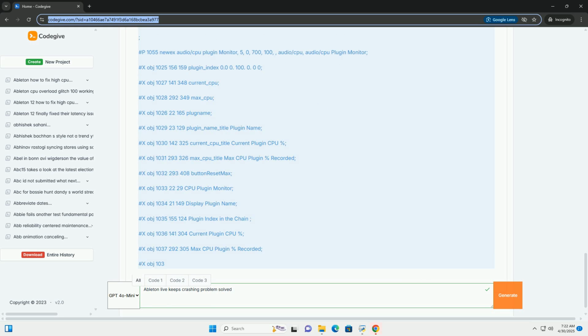7. Conclusion. Ableton Live crashes can be caused by a multitude of factors. By following a systematic troubleshooting approach, keeping your system updated, managing resources effectively, and leveraging tools like Max for Live, you can significantly reduce the frequency and severity of crashes, allowing you to focus on what matters most, creating music. Remember to always document your findings and report persistent issues to Ableton support to contribute to the overall stability of the software.